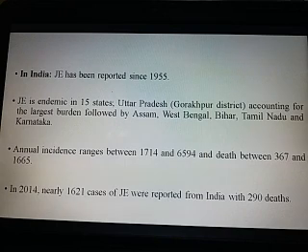Annual incidence ranges between 1714 and 6594, and deaths occur between 367 to 1665. In 2014, nearly 1621 cases of Japanese encephalitis were reported from India with 290 deaths.